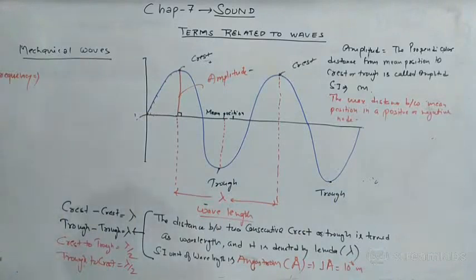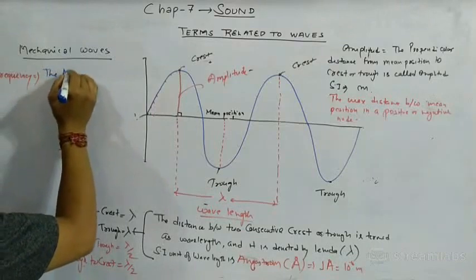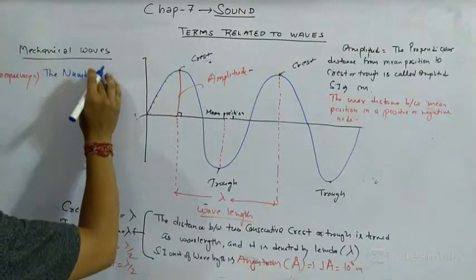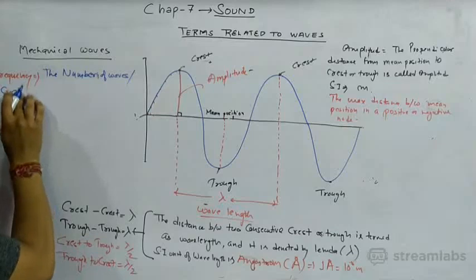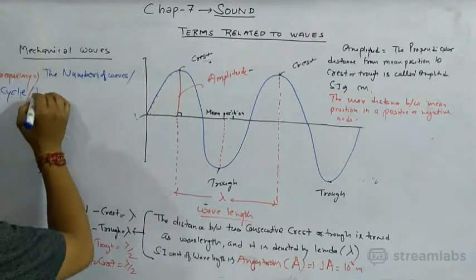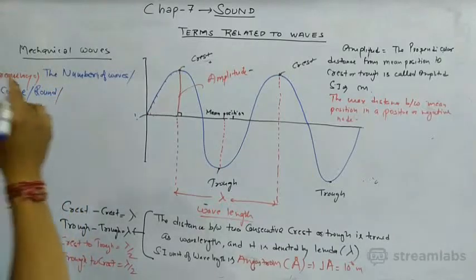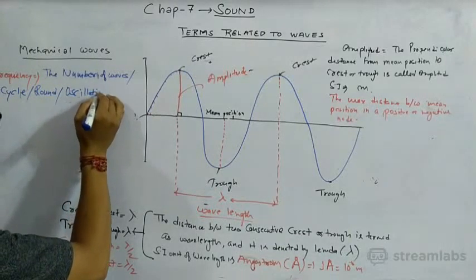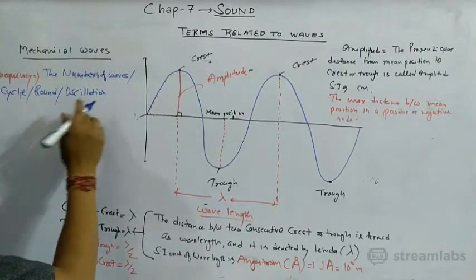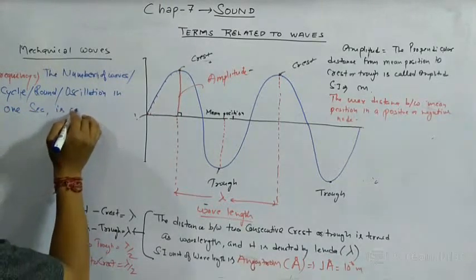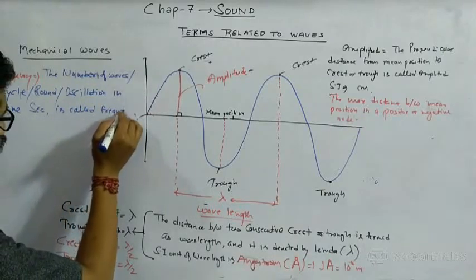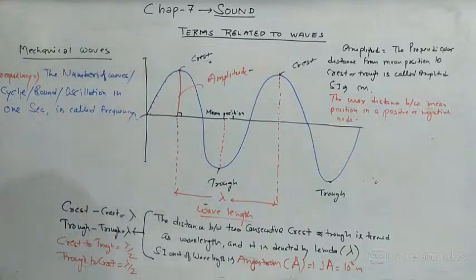So if we are going to write the definition of frequency, we can write: the number of waves, or cycles, or rounds, or oscillations in 1 second is called its frequency.